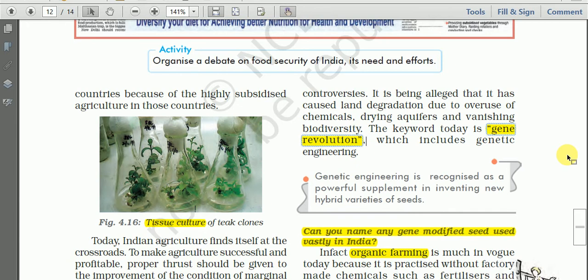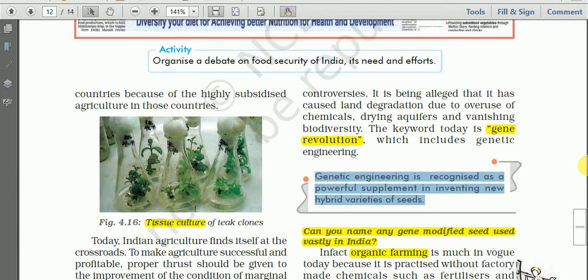And the Gene Revolution includes genetic engineering. Genetic engineering is recognized as a powerful supplement in inventing new hybrid varieties of seeds.